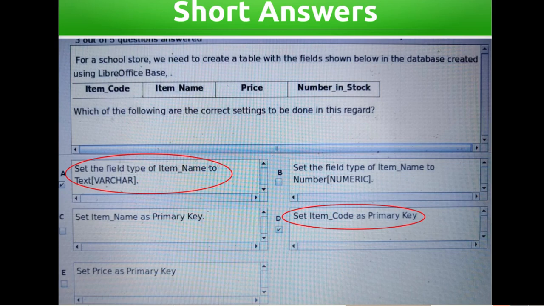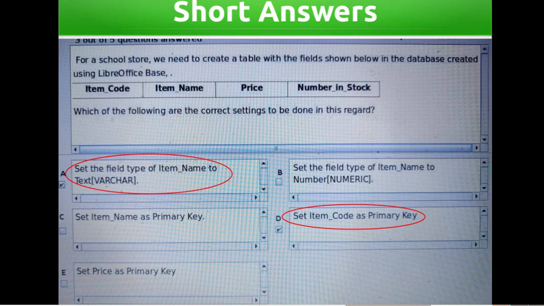For a school store, we need to create a table with the fields shown below in the database created using LibreOffice Base: Item code, item name, price, number in stock. Which of the following are the correct settings to be done in this regard? Set the field type of item name to text varchar. Set the field type of item name to number.